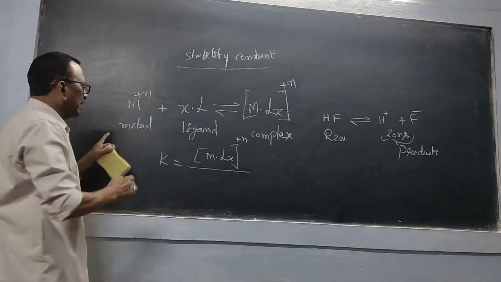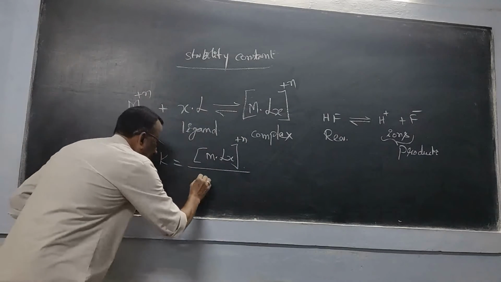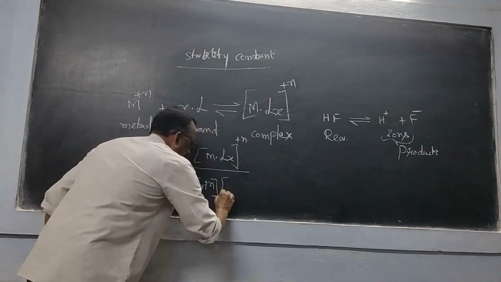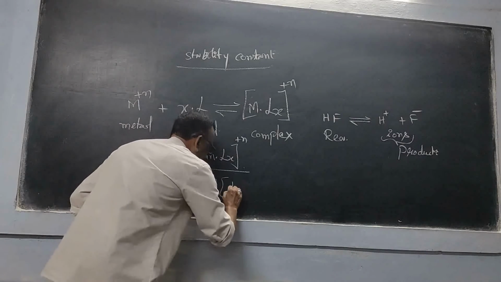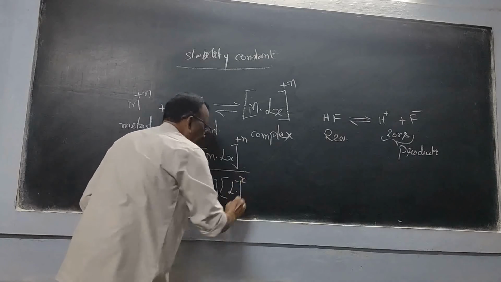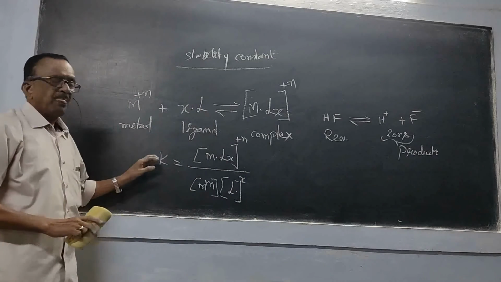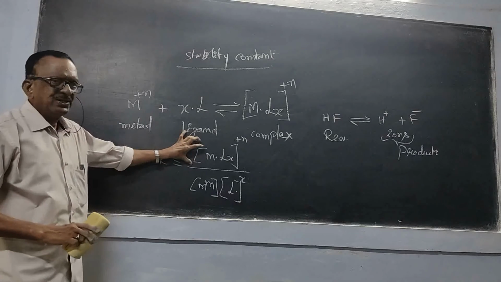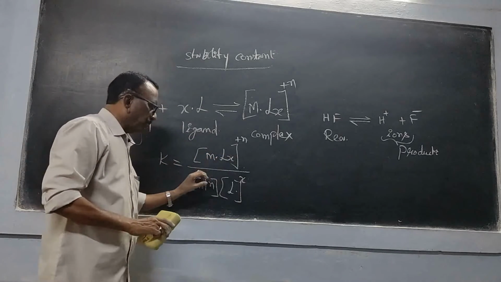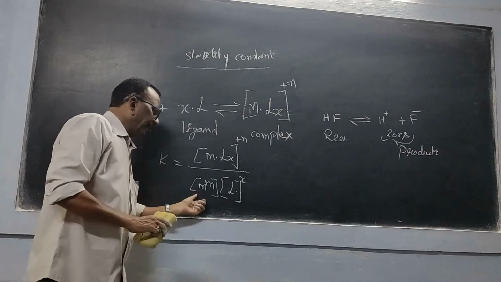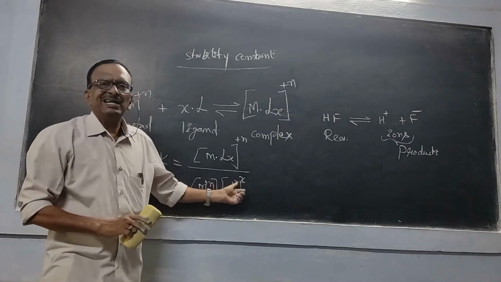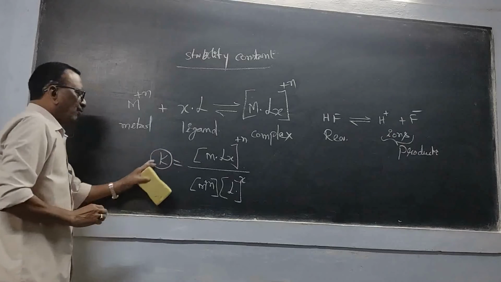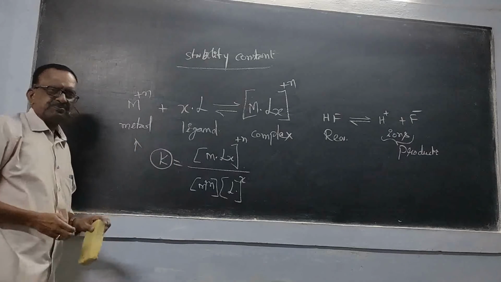On the reactant side we have two species: the concentration of the metal ion and the concentration of the ligands, raised to the power x. So the equilibrium constant K is equal to the concentration of the complex divided by the concentrations of the metal ion and the ligands. Okay. Now once again here also, when K will be more.